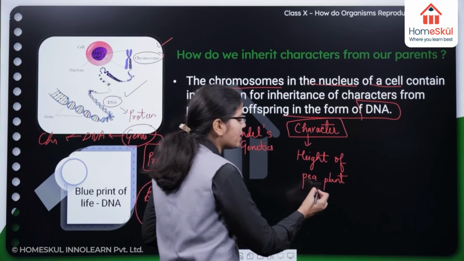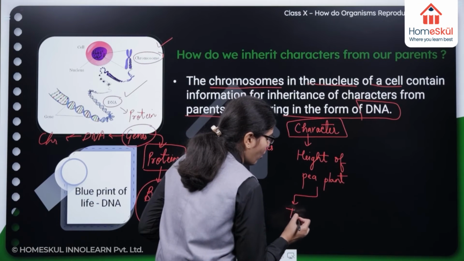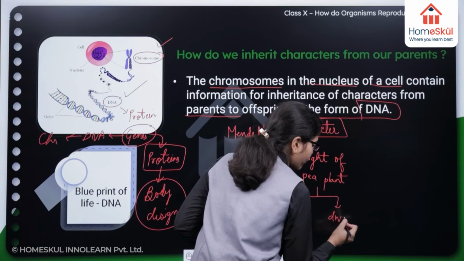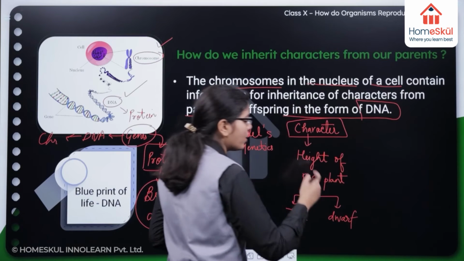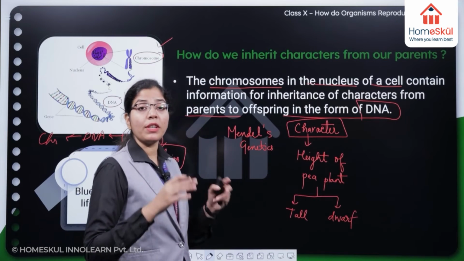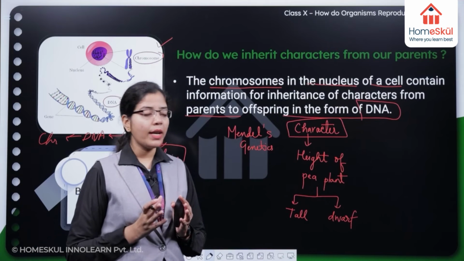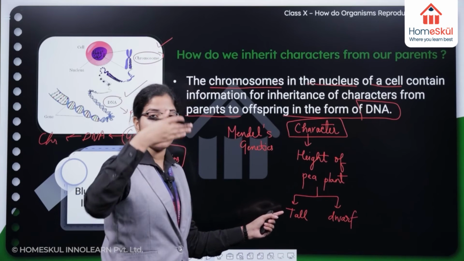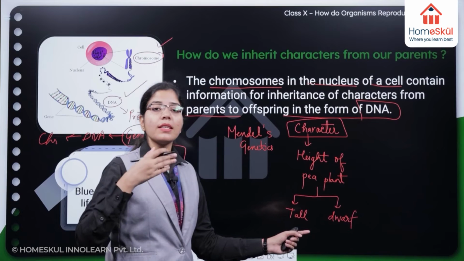And we know the height can be tall or it can be dwarf. This is the phenotype which we can observe from outside. In some cases the height of the stem is tall, and in some cases it is dwarf.